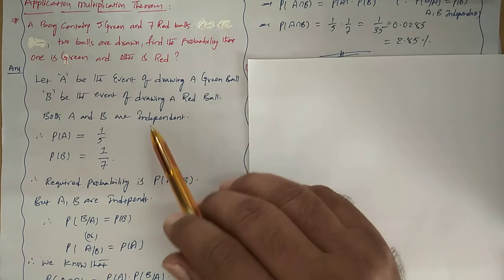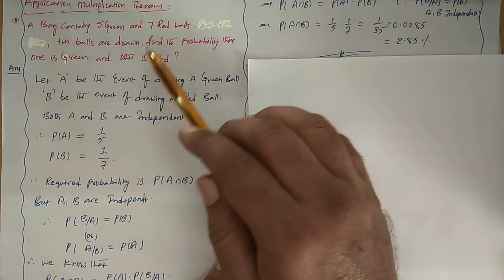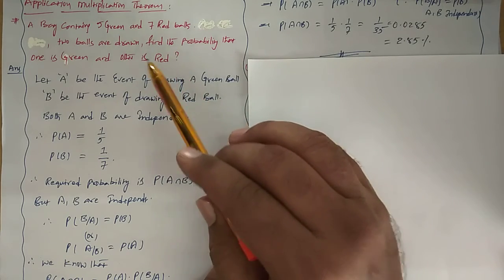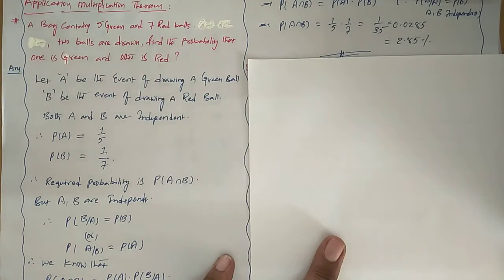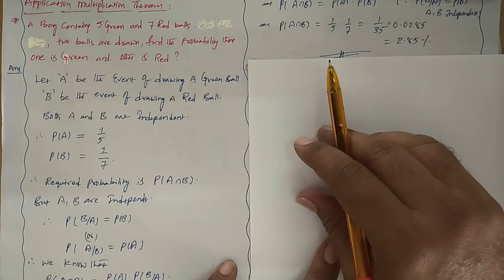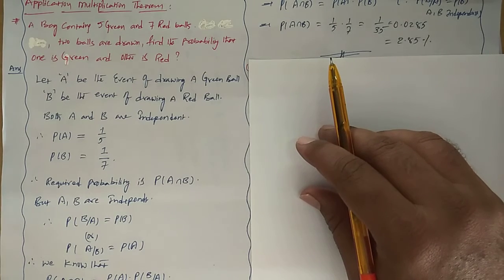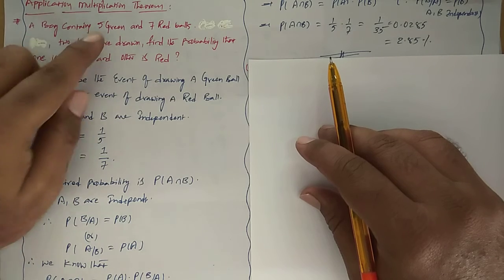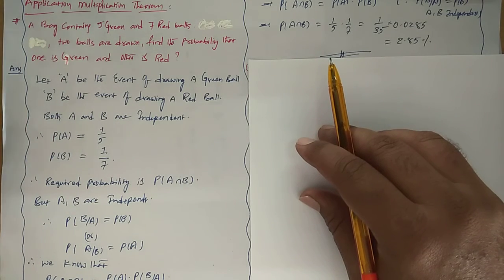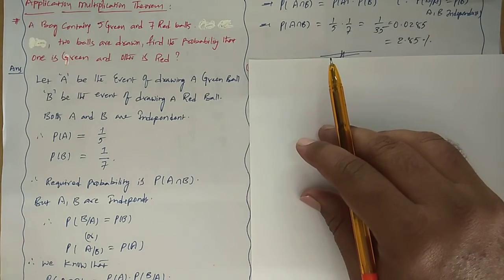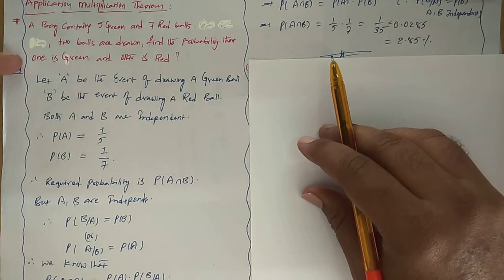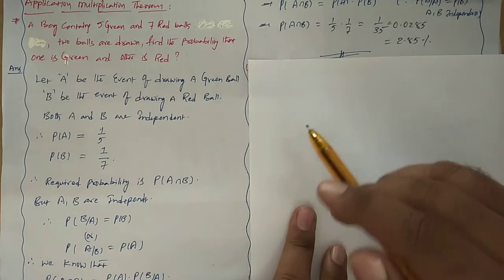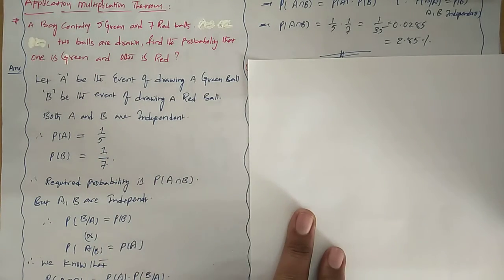How do you understand that both are independent? Based upon the information and use your logic. Will it be possible in a single ball to have red and green color? If that kind of ball is available, that information would have been provided here. Nothing has been provided. Only 5 green balls, only 7 red color balls are there. That indicates that both are independent. That's why reading the problem is very important.